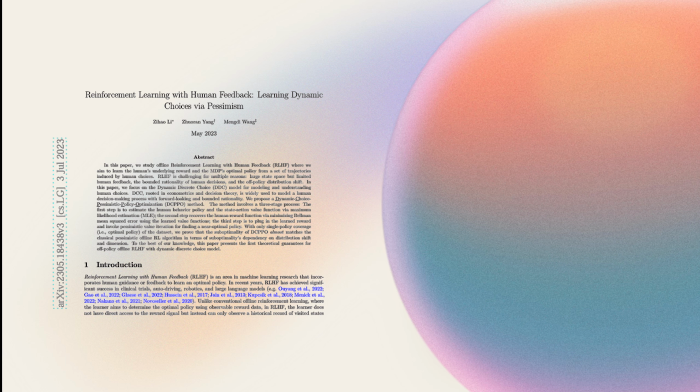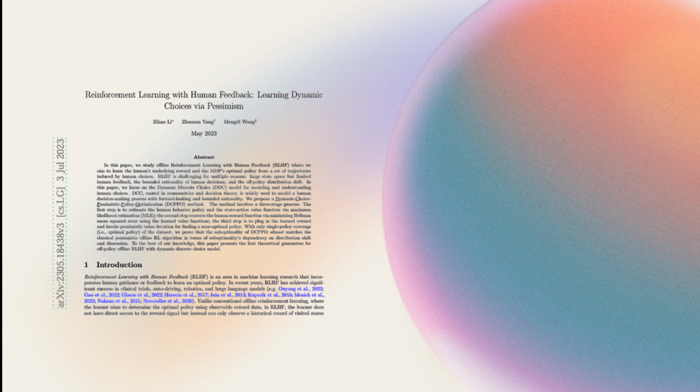The paper introduces the Dynamic Discrete Choice (DDC) model, an economic framework that models human decision-making under uncertainty and bounded rationality. Instead of assuming humans always pick the best option, it recognizes that decisions are influenced by a mix of rational expectations and randomness. Using this foundation, the authors propose Dynamic Choice Pessimistic Policy Optimization, DCPPO, to extract an optimal policy from human feedback.